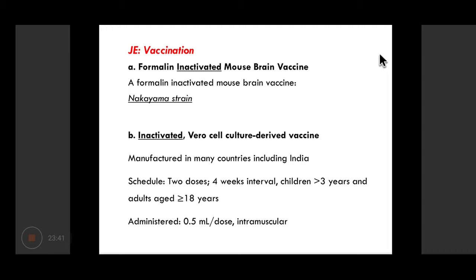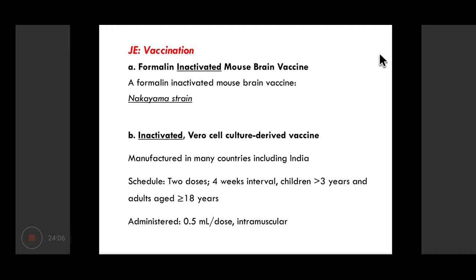Then we do have vaccination for Japanese encephalitis, and considering the extent of disease in the Indian situation, one of these vaccines has also been included in the immunization program in high prevalence districts in India. One of the first vaccines to be developed was the formalin inactivated mouse brain vaccine.